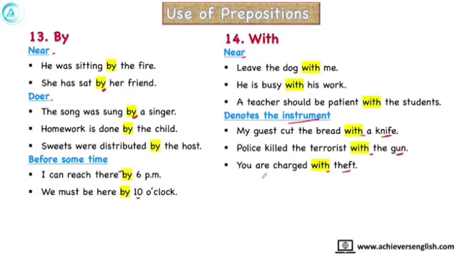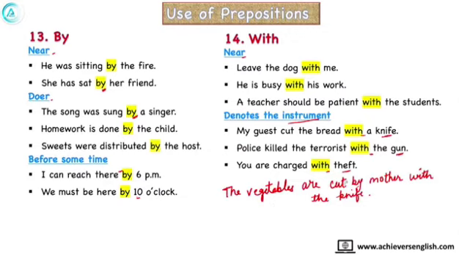I will show you one example in which both by and with are used. If you say, the vegetables are cut by mother with the knife, mother is the doer here, so by will be used. And knife is an instrument with which vegetables are cut, so for an instrument we use with. So this way you can easily understand. And this is an example of with, which is showing the togetherness.